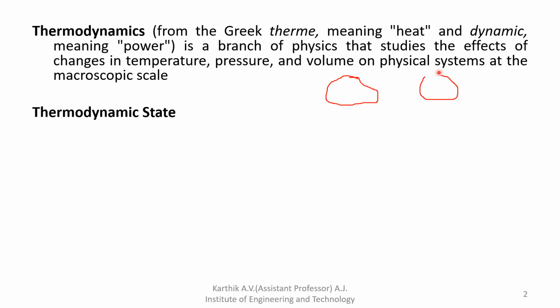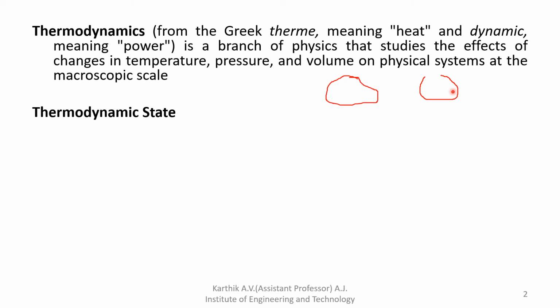In the open system, both mass and energy can cross, like the door is open in your room, so you can go outside. Along with that, the temperature of the room can also go outside from the system. That is the open system. Then isolated, where neither mass nor energy can cross the boundary of the system. That is called the isolated system.